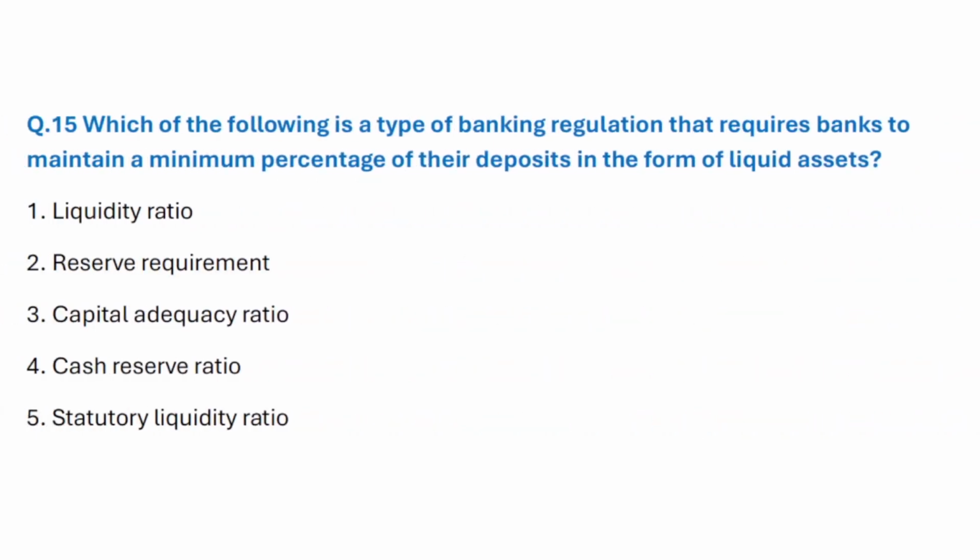Question number 15. Which of the following is a type of banking regulation that requires banks to maintain a minimum percentage of their deposits in the form of liquid assets? Correct answer is option 1. Liquidity ratio.